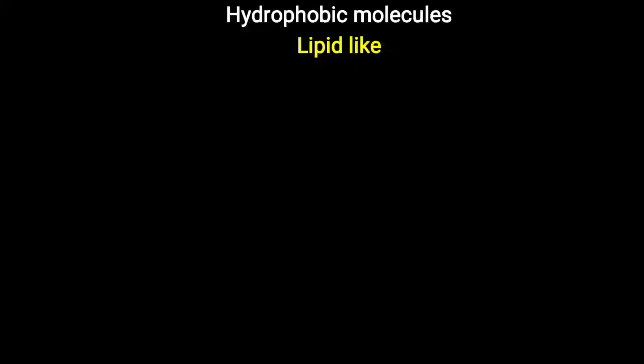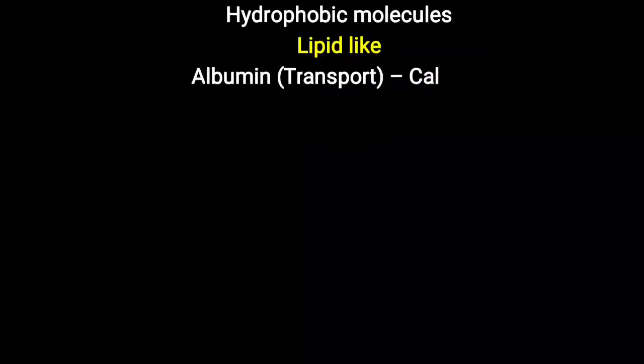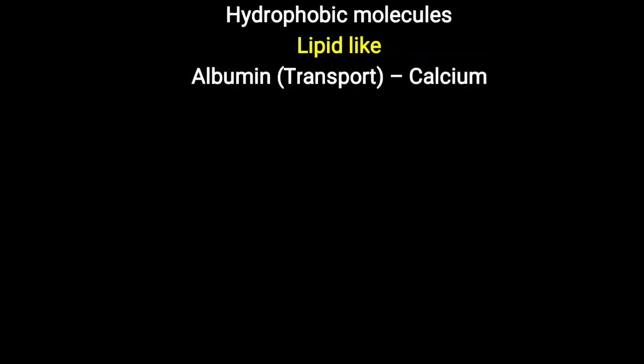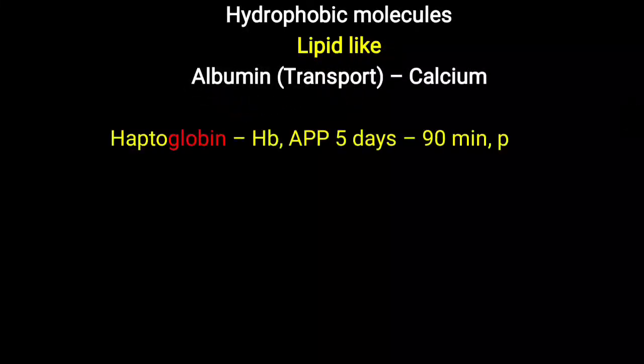Whenever we talk about plasma proteins, first of all comes albumin. Albumin is the most abundant and most important protein in the plasma. One example of transportation by albumin is calcium. Calcium is mostly transported with the help of albumin. Apart from that, many other molecules are transported, which we will also look at. At present, you have to remember albumin.